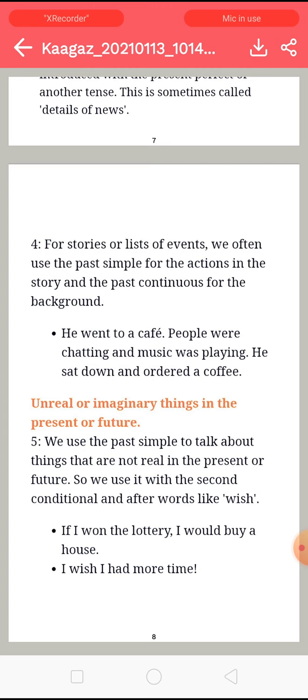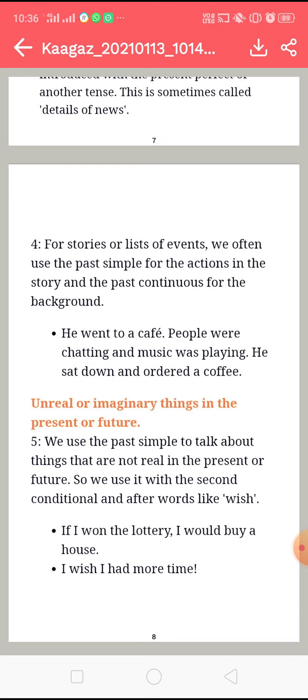Next is for unreal or imaginary things in the present or future. We can also use the past tense with the collaboration of present or future when we have to talk about some unreal or imaginary things. For example, if I won the lottery, I would buy a house. We have used won here, the past form, right? And we have collaborated it with the future: I would buy a house.